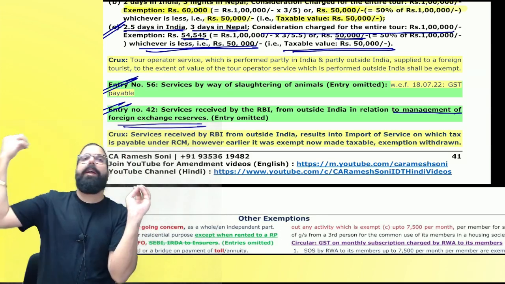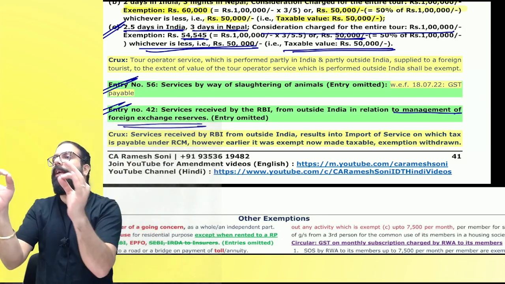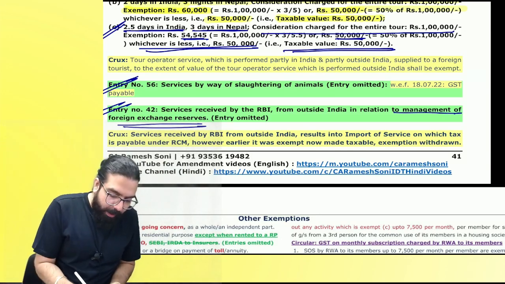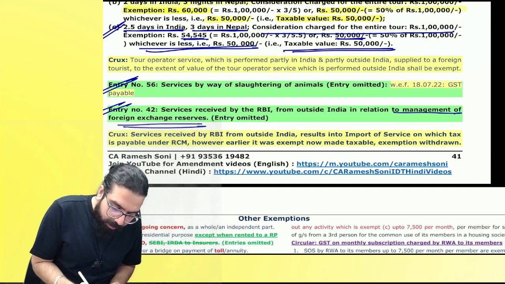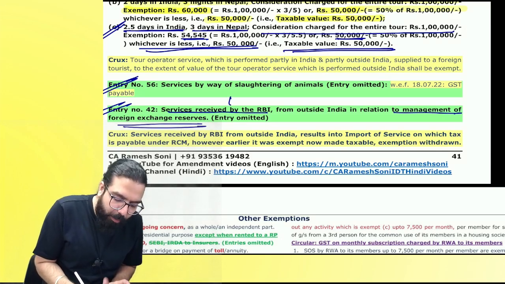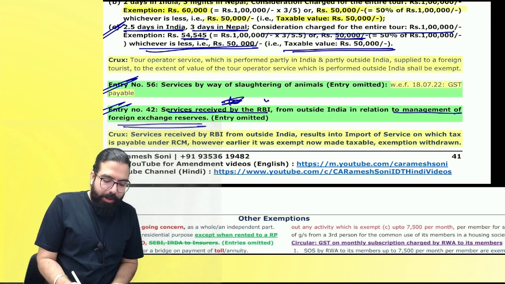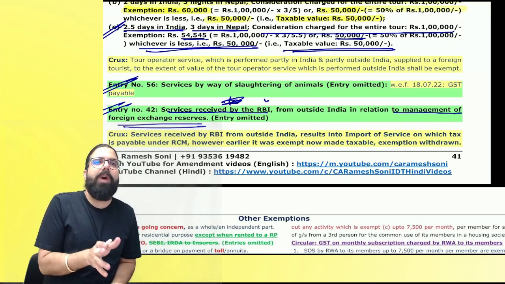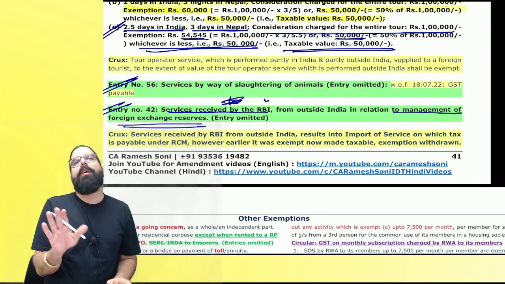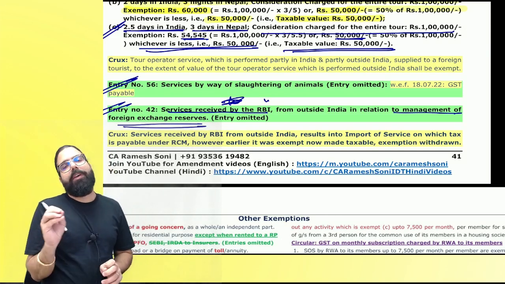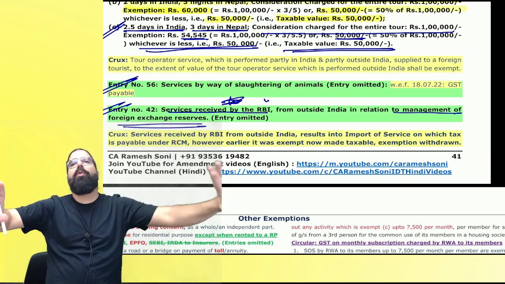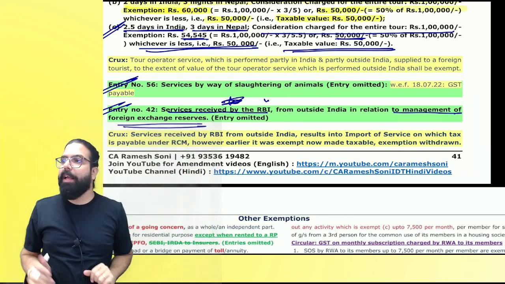Services provided to RBI and by RBI both are taxable. Please remember this: services provided by RBI, services received by RBI means services provided to RBI. You understood or not? Services to RBI in respect of foreign exchange management was earlier exempted. Now services provided to RBI or services provided by RBI both are under GST. Can I go ahead, everyone?